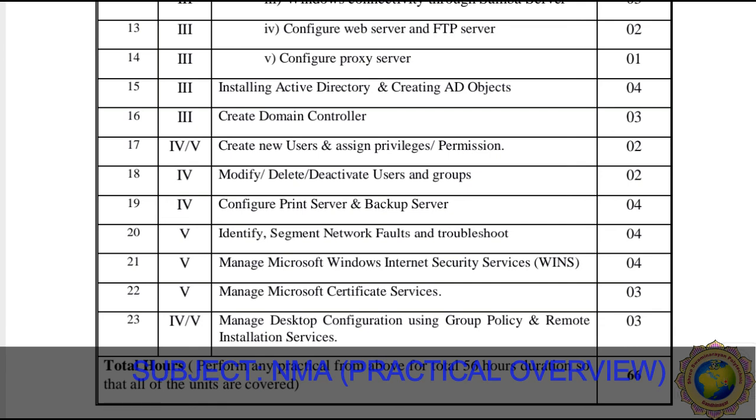So dear all students, this is nothing but basic knowledge about our practical session. I hope you all easily understand this practical overview. Okay, thank you.